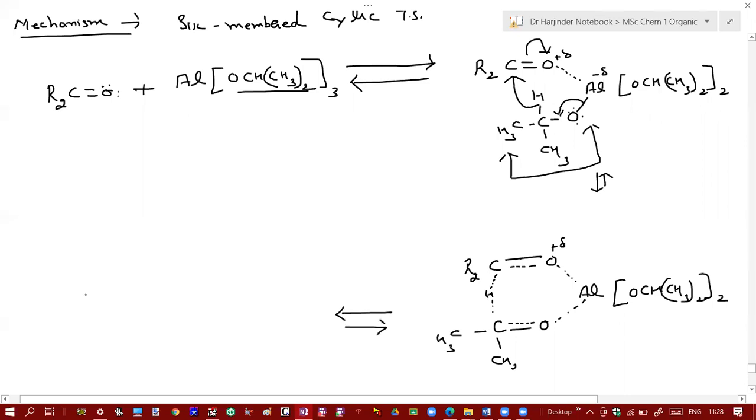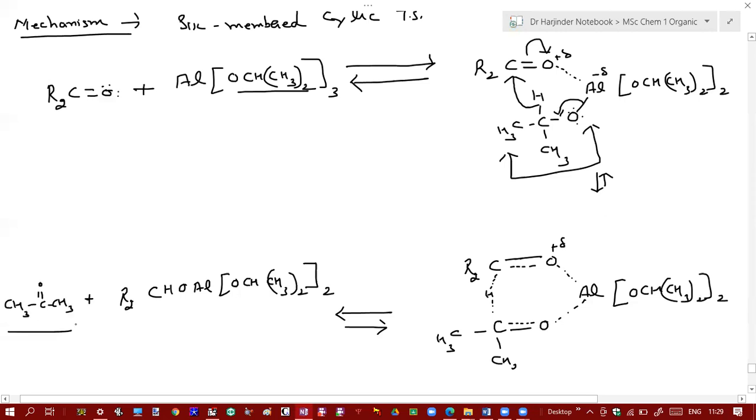which will further give rise to, after complete transfer of this hydride ion to this carbon, CH, then oxygen, Al, OCH, CH3 twice. This one. So it will become this one. Plus, there is a loss of acetone.